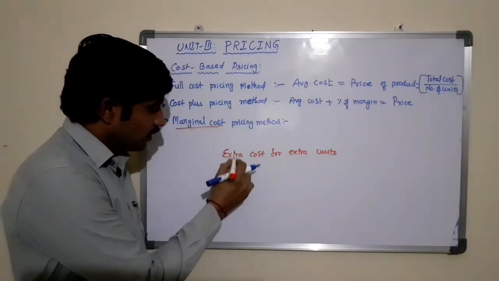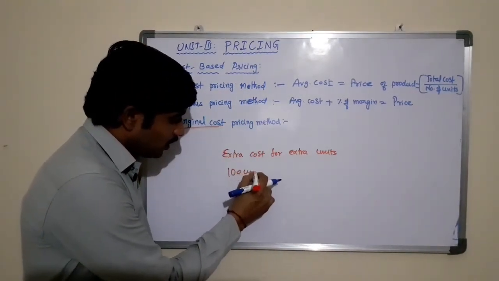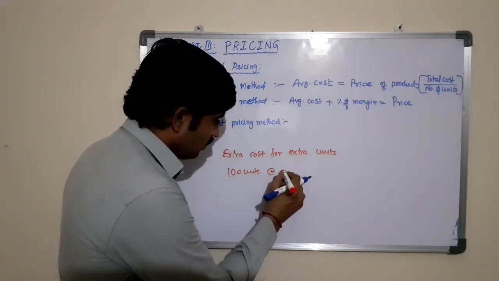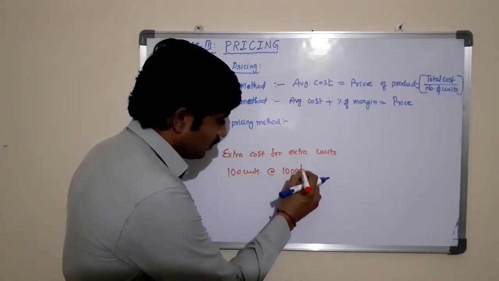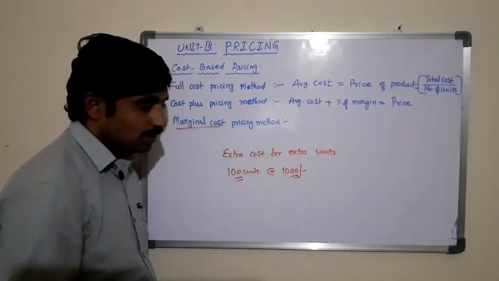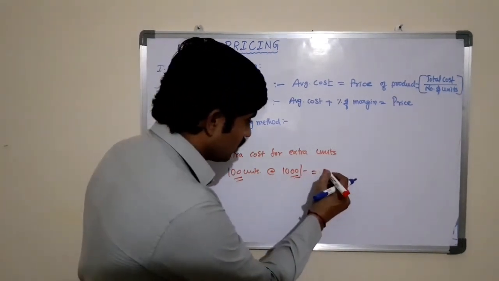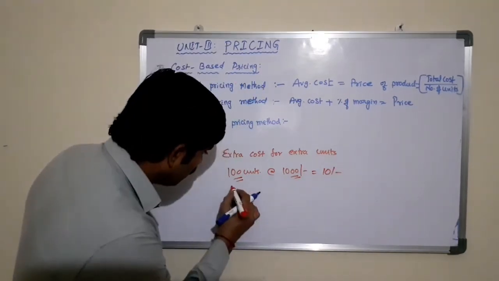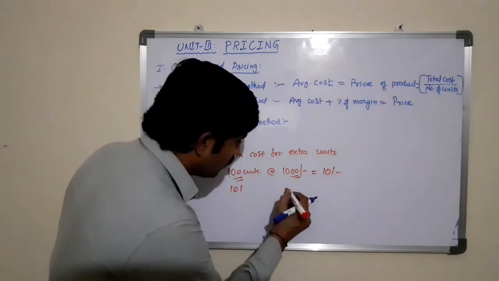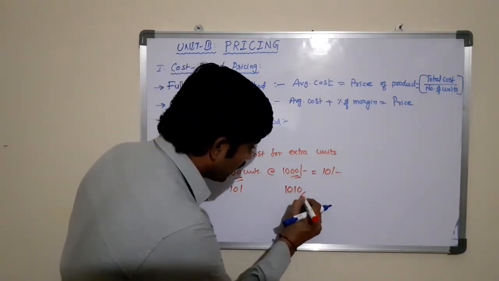Here, for example, 100 units are produced at 1000 rupees. 100 units we are producing by incurring 1000 rupees, so what is the average cost here? 10 rupees. If you want to produce 101, that means one more product, we need to incur 1010 rupees.